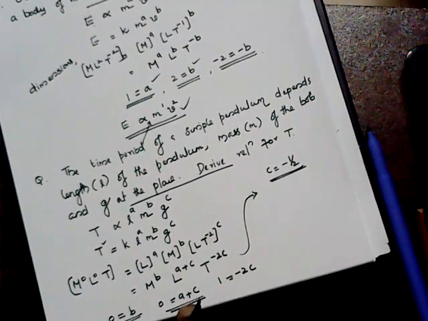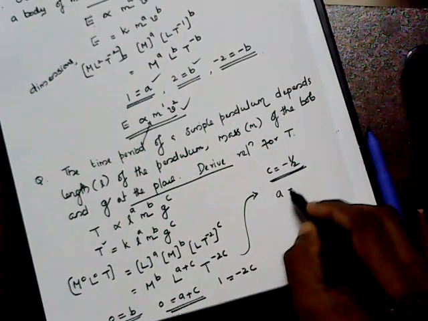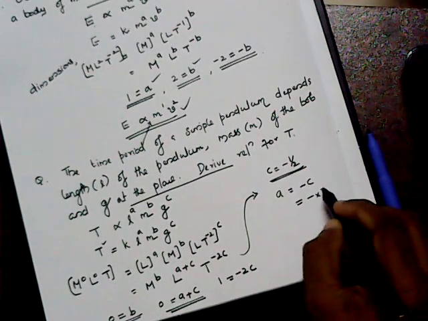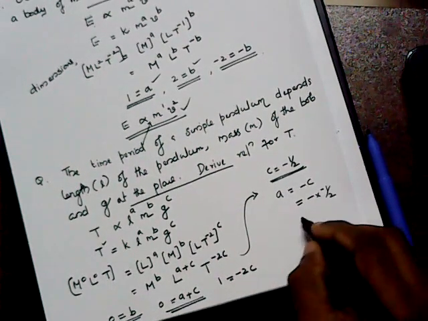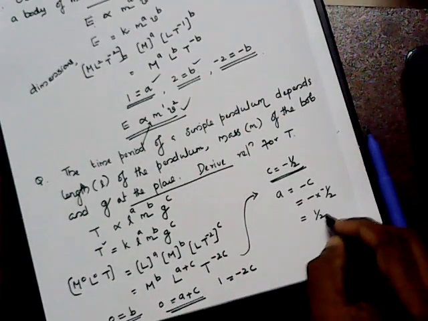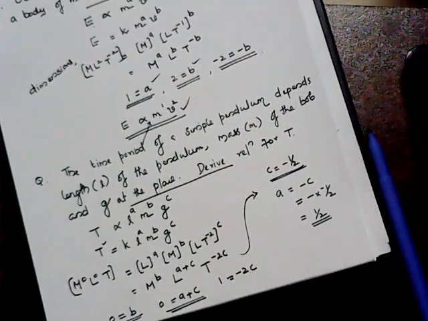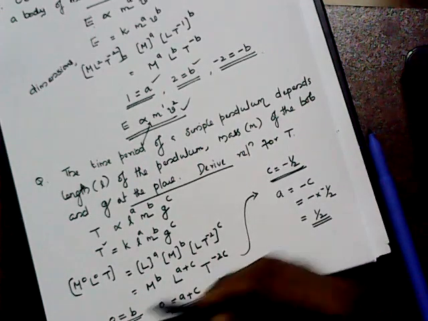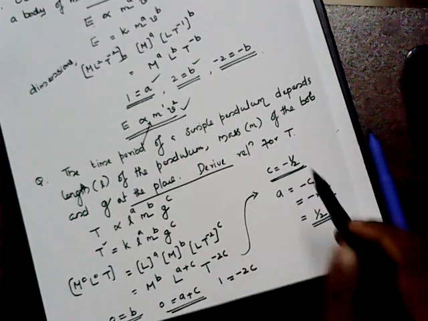If c is equal to minus half, from this relation a, take the value as minus c. So minus into c, c is what? Minus half. So a takes the value 1 by 2. So we get the values a equal to half, b equal to 0, and c equal to minus half.